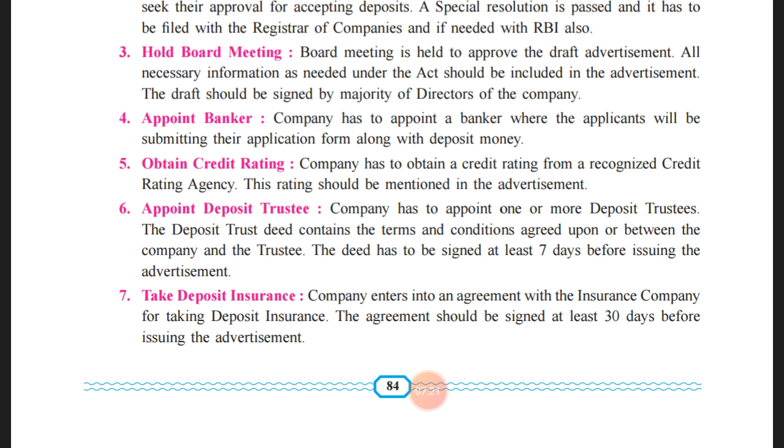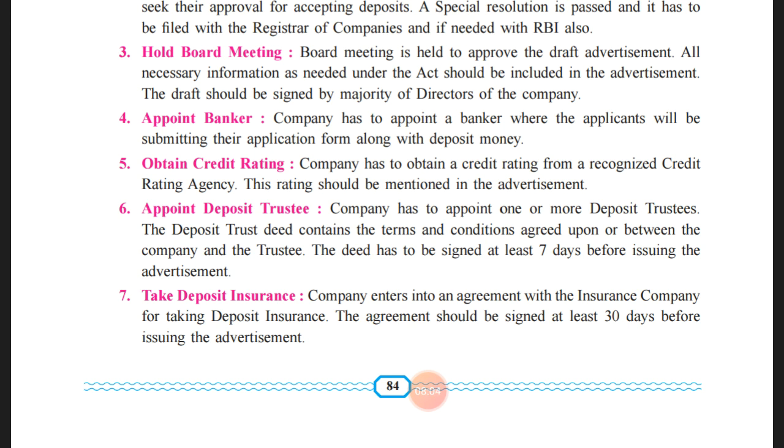Then, obtain a credit rating. The company has to obtain a credit rating from a recognized credit rating agency. This rating should be mentioned in the advertisement. Each and every company, when they are performing in the market and have a name, fame and reputation, needs to get a rating for itself. CRISIL is there, CARE is there. CRISIL and CARE are the two credit rating agencies which will go to the particular company, do their investigations related to everything they want to examine in the company, and accordingly they will rate it.